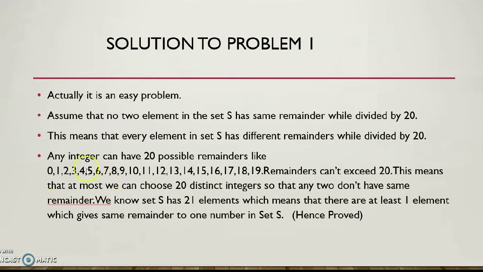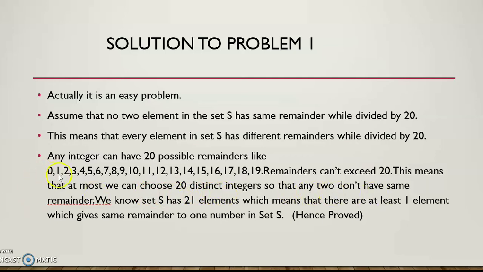There are 20 possible remainders, 0, 1 up to 19. The remainders cannot exceed 20. So at most we can choose 20 distinct integers so that no two have the same remainder.